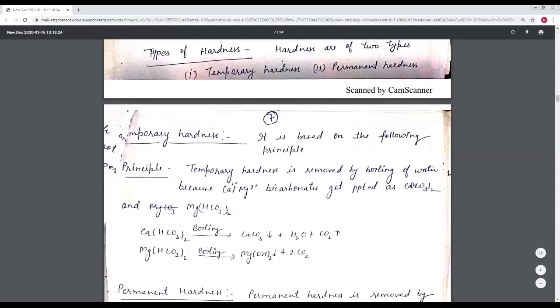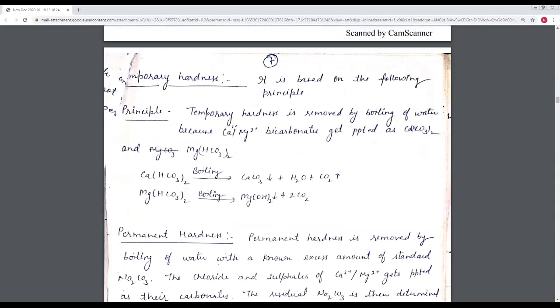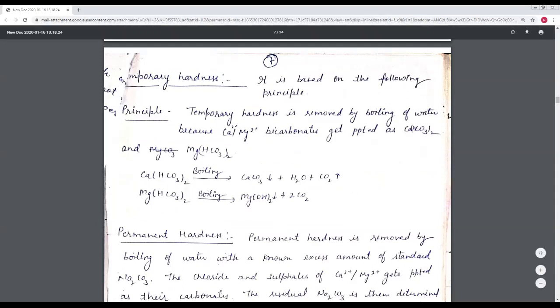Here is the example with the reaction: calcium bicarbonate. Calcium bicarbonate means it is a temporary hardness. And when we boil this water, after the boiling, it converts into calcium carbonate in the precipitated form. So we can easily remove the precipitate. So this is the calcium carbonate.